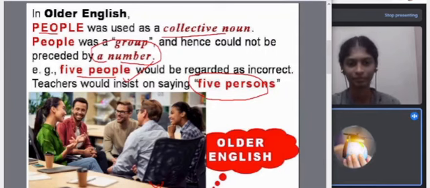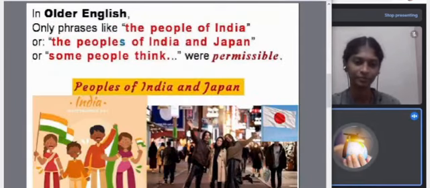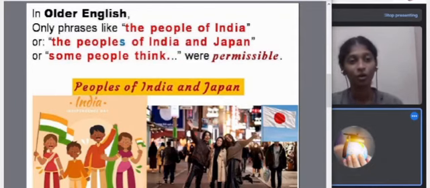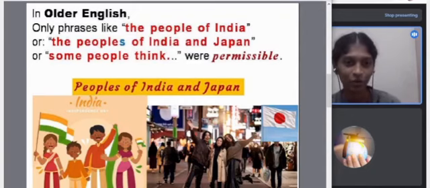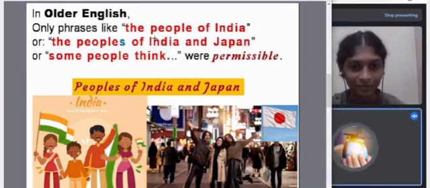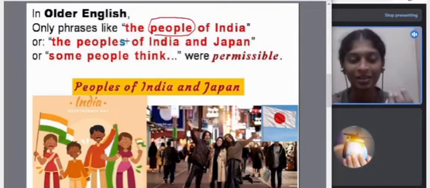Okay. So here we have some example. Now you explain this. You can see what is on the slide. So what we have written, just explain that. Only phrases like the people of India, or the peoples of India and Japan, or some people think, only these were allowed. People of India means it is a group, a collective noun, not 5 or 10 or 100, just as a nation. We are not mentioning how many.